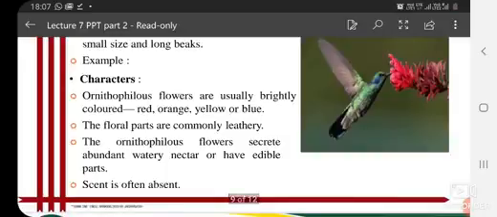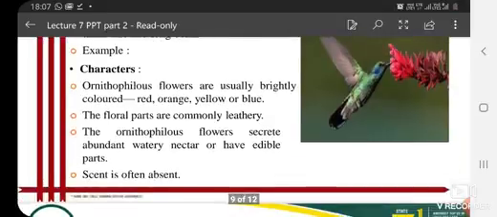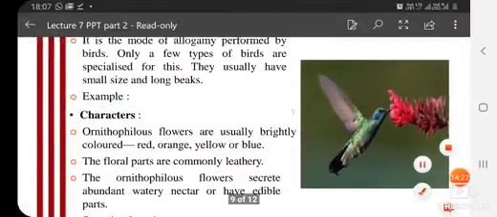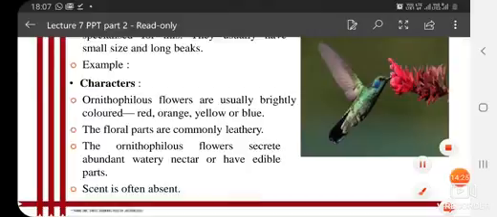What are the characteristics of ornithophily? Ornithophilous flowers are usually bright colored so that they can attract birds. The floral parts are commonly leathery, and the ornithophilous flowers secrete abundant watery nectar or have edible parts so that they can attract the birds.